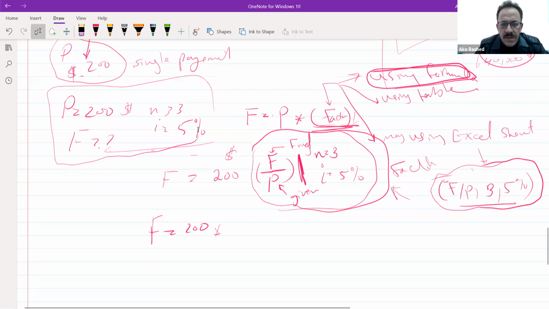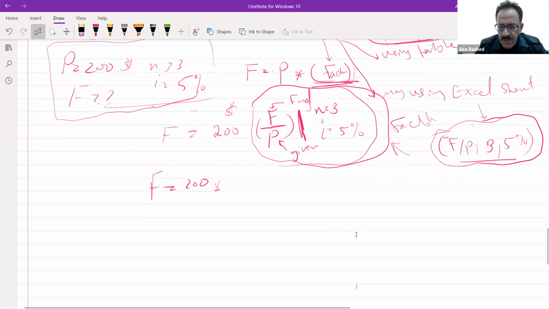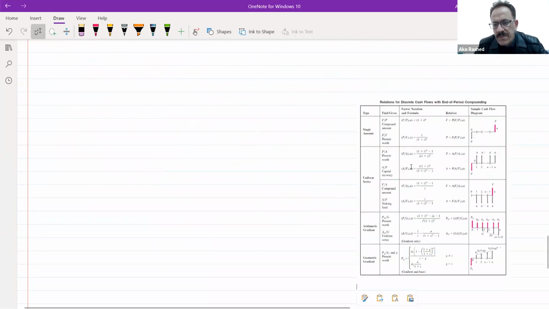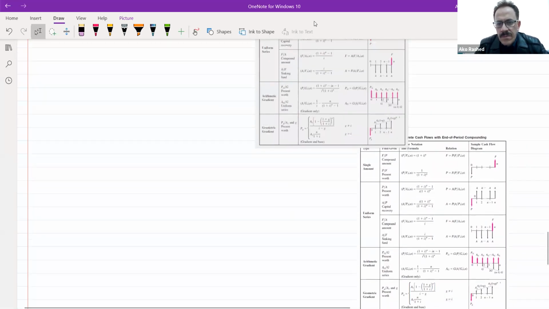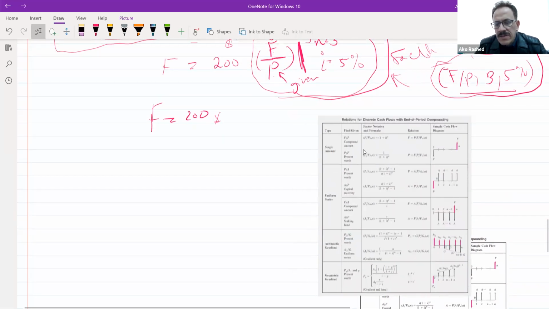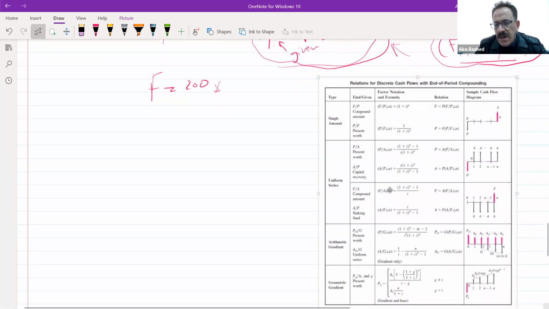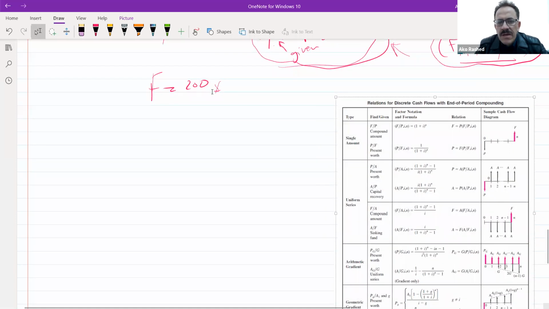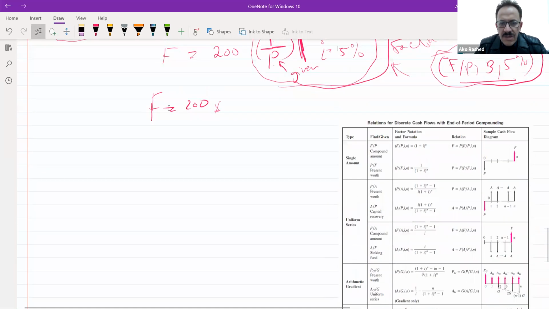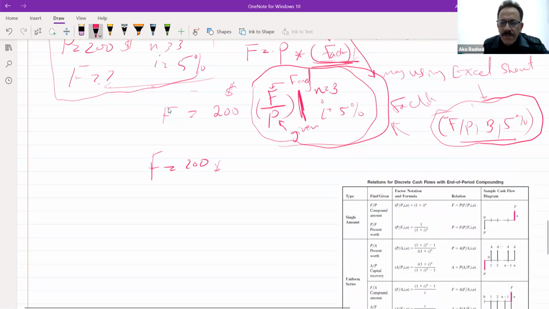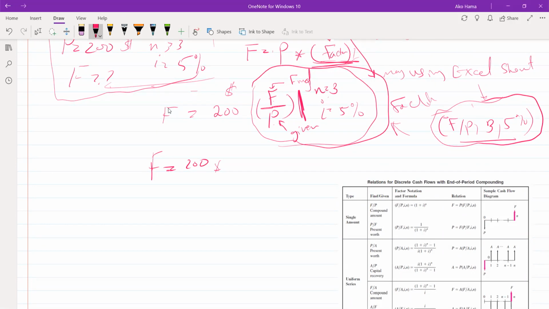Now we said that we want to use the formula, and here is the formula. Remember, what's my goal in using this formula? My goal is to find the expected value for the $200 for investing money for 3 periods and an interest rate of 5%. Okay, is that my goal or not? Yes.